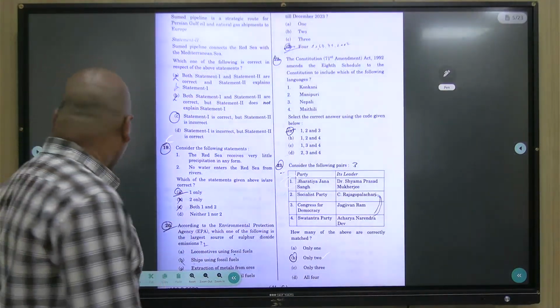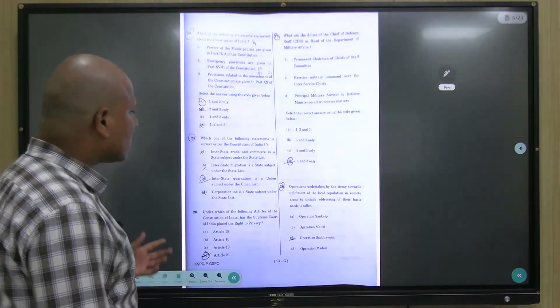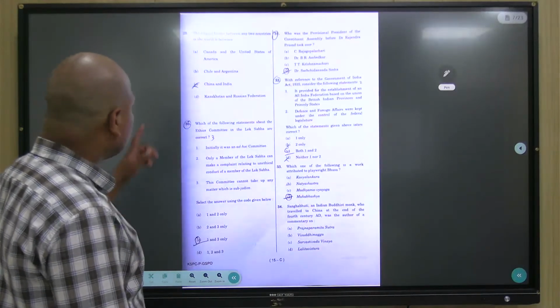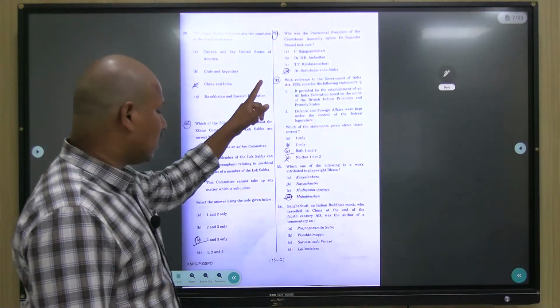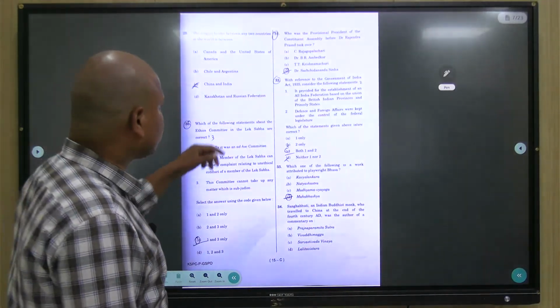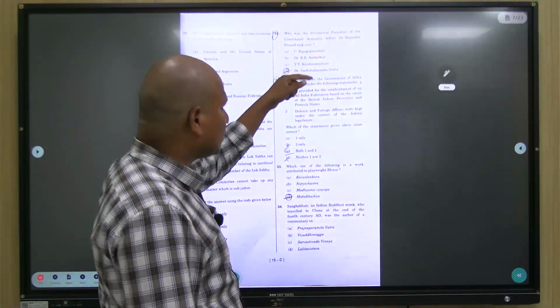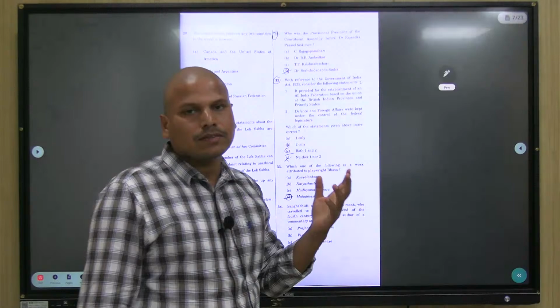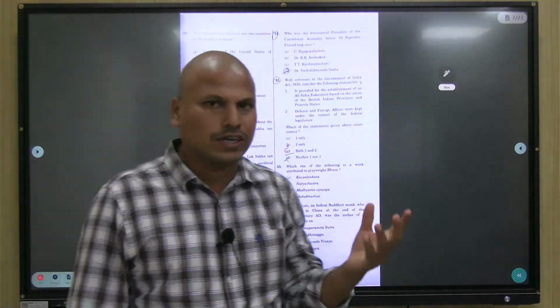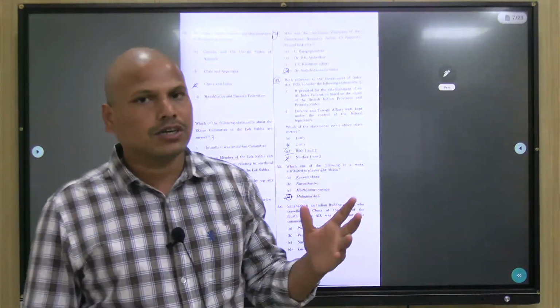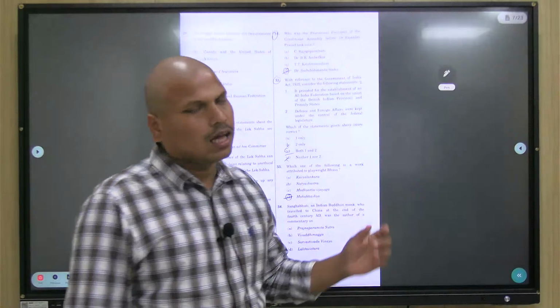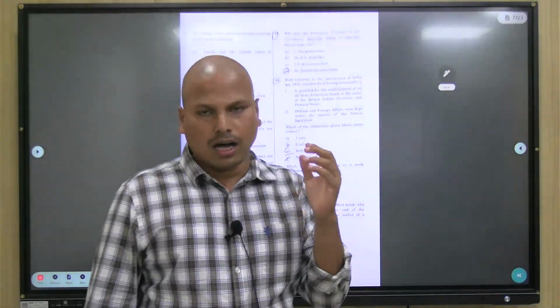Now, the next question that is part of the history and culture component is the 31st question in set C. Who was the provisional president of the Constituent Assembly before Rajendra Prasad took over? Before Rajendra Prasad took over as the regular president of the Constituent Assembly, the president was Sachidananda Sinha. So it's a direct question.